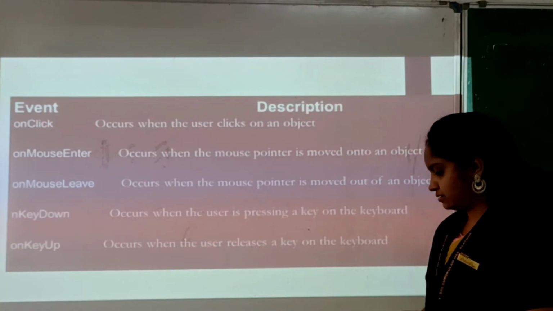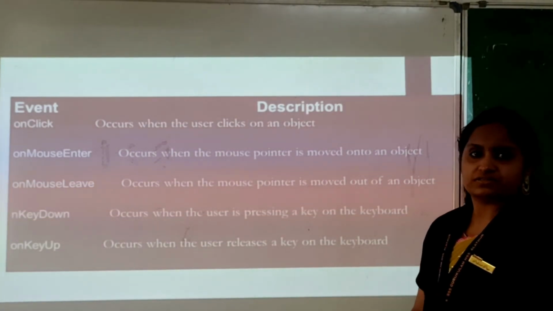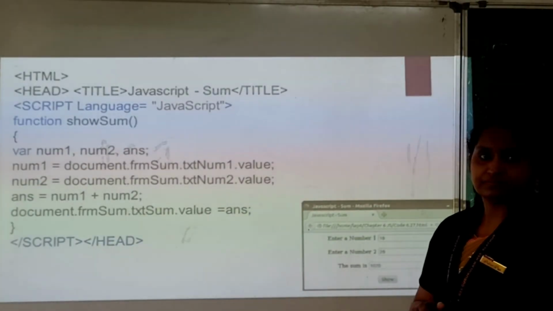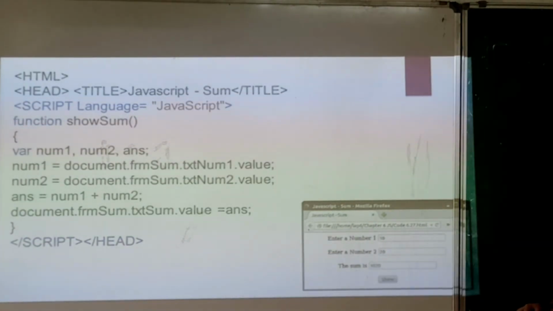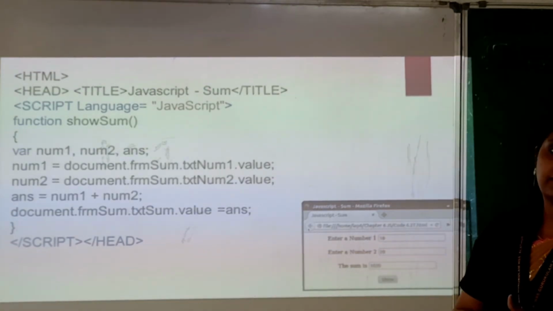Okay, fine. So like this you can include many functions in JavaScript. Let's discuss another one. Here we have included the function show sum. That means we are calculating the sum. Here the variables we have declared are number 1, number 2 and another one is answer. Answer is saved in that particular variable.